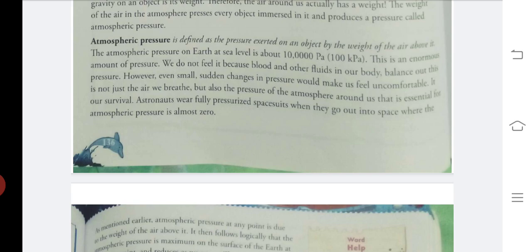So we don't feel it. But when we go to space, we feel that our body pressure becomes too much, because there the atmospheric pressure is not there. It is almost zero. So we have to wear those space suits. They are pressurized to maintain our body pressure.